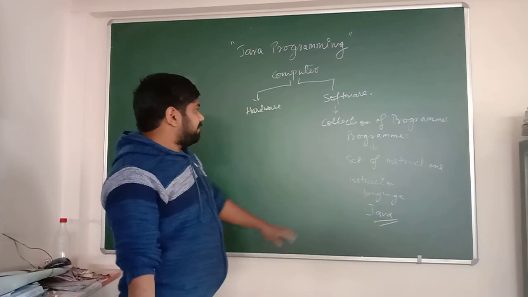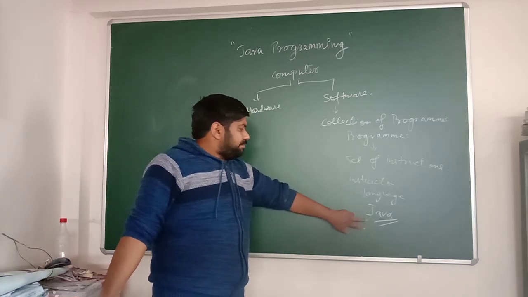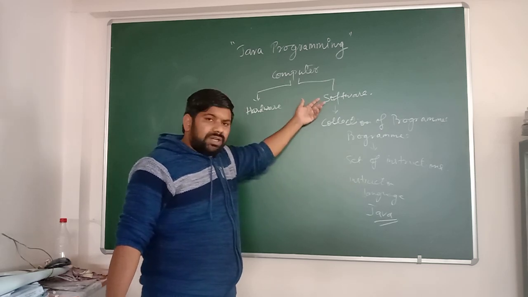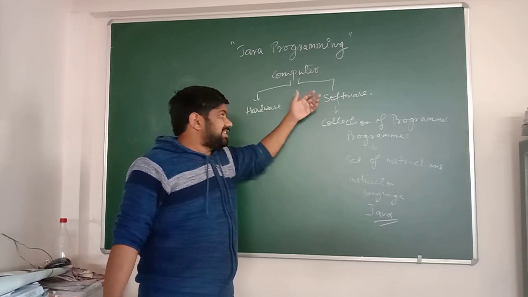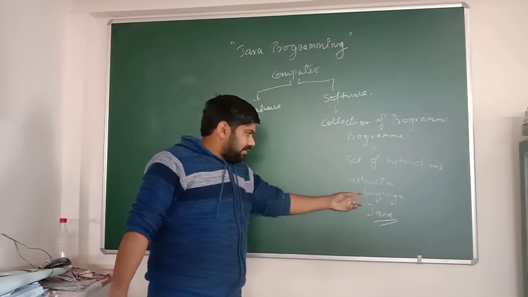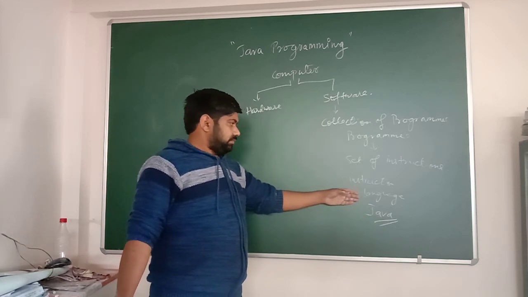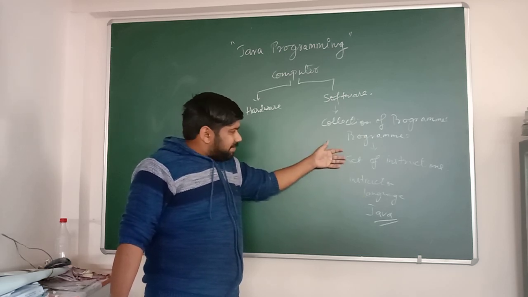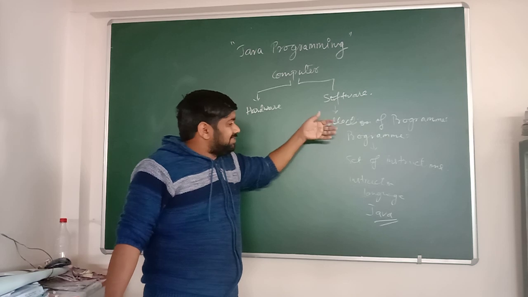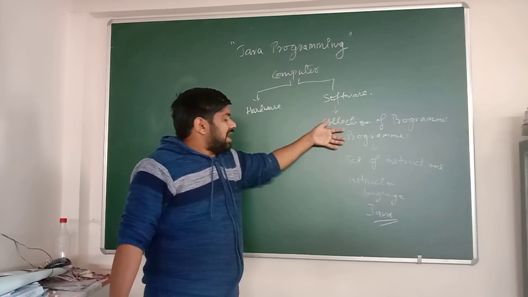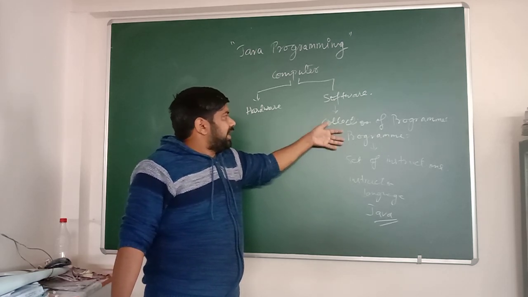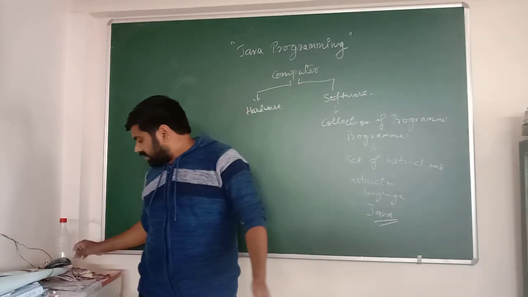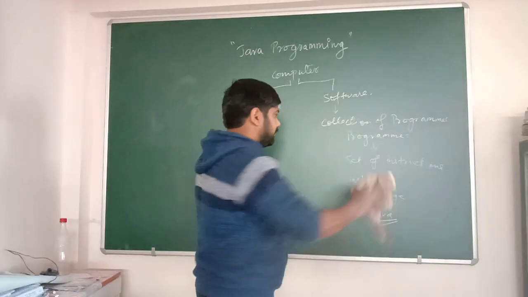So a simple definition from here: Java is a programming language through which we can create software. Java is a language through which we can write a set of codes, and the combination of the codes forms the program, and a collection of programs has the motive to create a software. So this is what a Java program is.